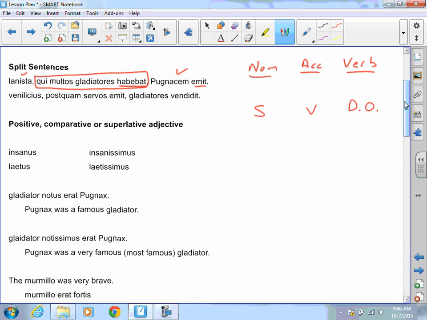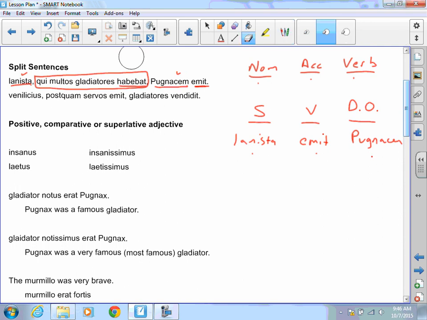So in this first one, I have the lanista, which is the trainer of the gladiators. So the lanista bought pugnax. So I have lanista as a nominative, I have pugnacem as my accusative, I have emit as my verb, that's the nominative, accusative, and the verb. So I have the right word order for Latin. I need to change it to subject, verb, direct object. The subject is going to be my nominative, that's the lanista. The accusative is going to be pugnax, that's going to be the direct object. And then emit is my verb. So I have lanista, my verb emit, and then pugnax is my direct object. Translation: the lanista bought pugnax.